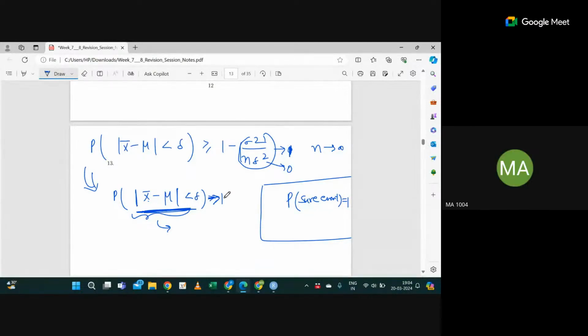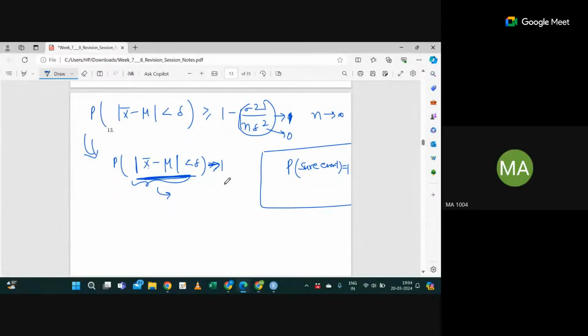That difference is delta, and delta is a small quantity. From here, can we conclude that delta is tending to 0? No, not delta. This whole quantity will tend to 0 because of n. On the left-hand side, delta is a very small quantity, close to 0.